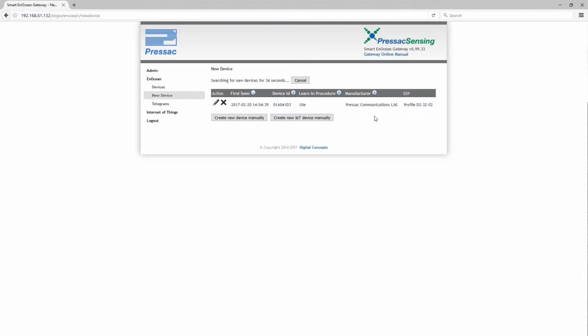Ensure the device ID matches the ID of the device that you are trying to add. Click on the pencil icon under the action column to edit your device. A new screen will appear.